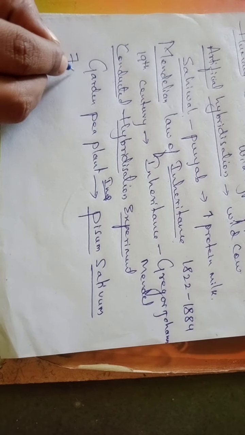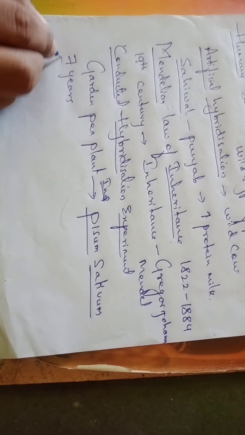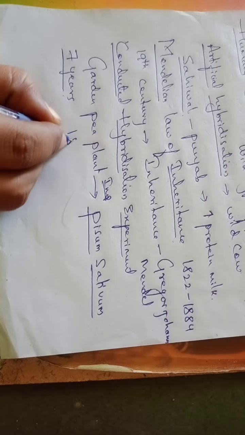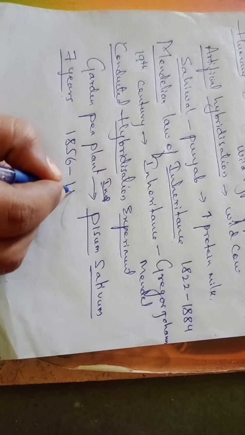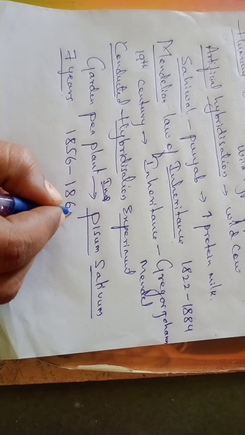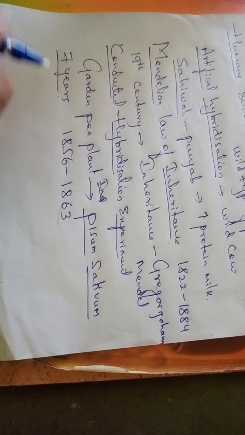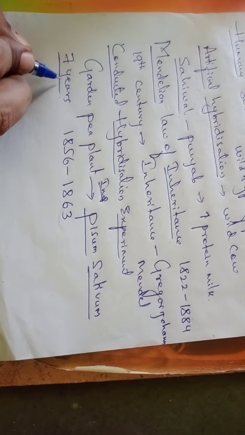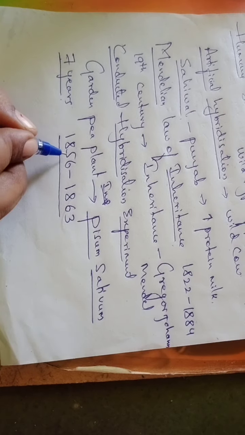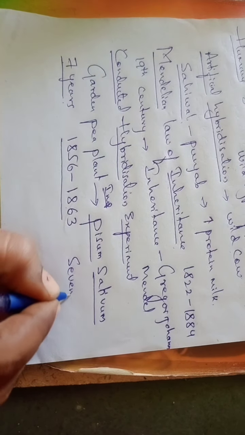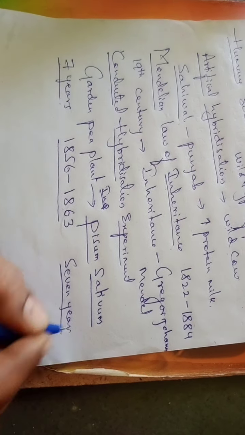He took 7 years to complete the hybridization experiment, that is from 1856 to 1863. So the experiment took a duration of 7 years, from 56 to 63, to complete.